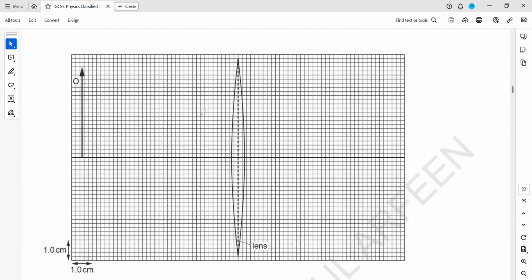5 boxes equals 1 centimeter, according to this scale. So from the center, 5 boxes, this will be 1, 2, 3, 4, 5. So this will be 1 centimeter, 3 centimeter, 4 centimeter. And the same way you can mark the other side, 1 centimeter, 1, 2, 3, 4. This will be 1 centimeter.